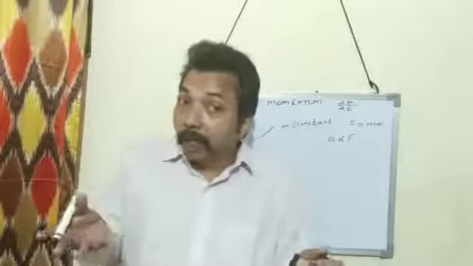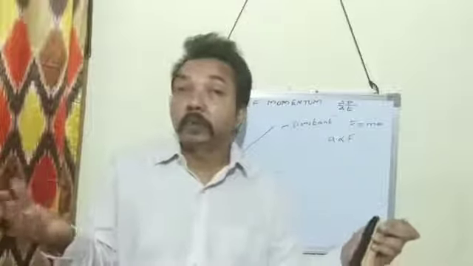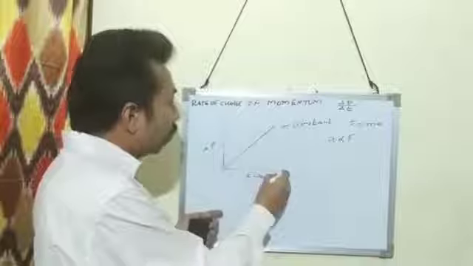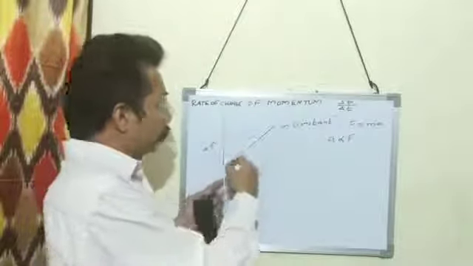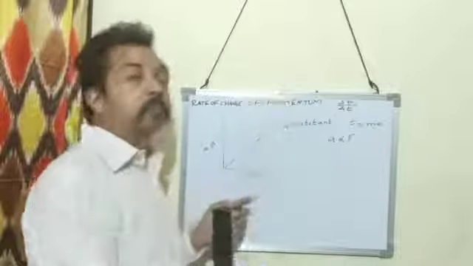If I increase the force, more acceleration is produced on the body. If I draw a graph by taking force along the x-axis and acceleration along the y-axis, then the graph will come like this. Here mass is constant.